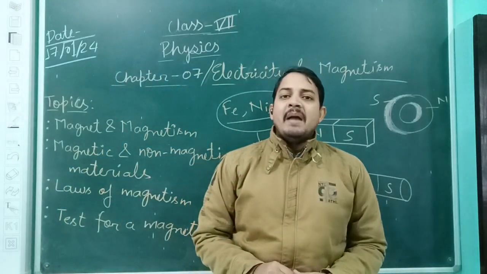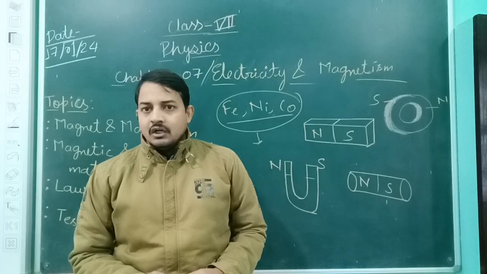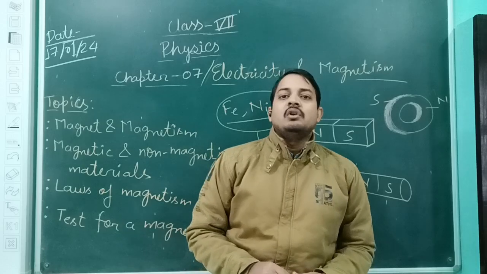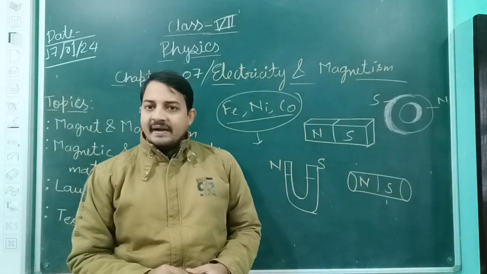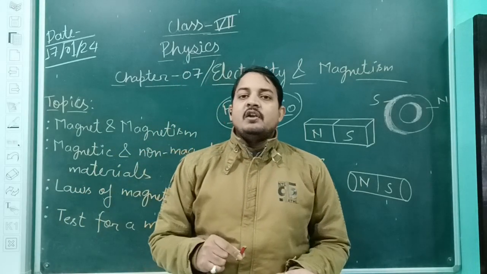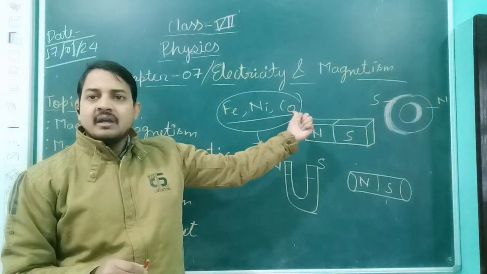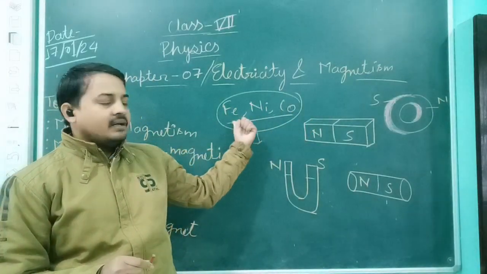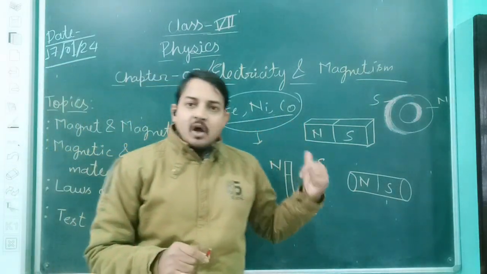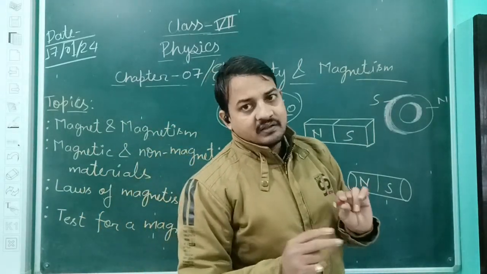Now the second thing is magnetism. What is magnetism? The property of the magnet to attract ferromagnetic substances as well as magnets is known as magnetism. Ferromagnetic substances, we will say, are iron, nickel and cobalt. Any substance which is made of either iron, nickel or cobalt is a ferromagnetic substance, and the property of any magnet to attract all these substances is known as magnetism.